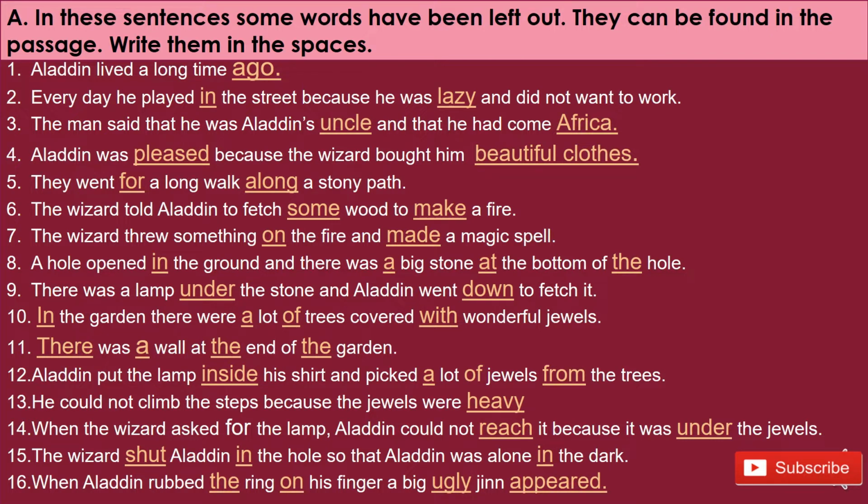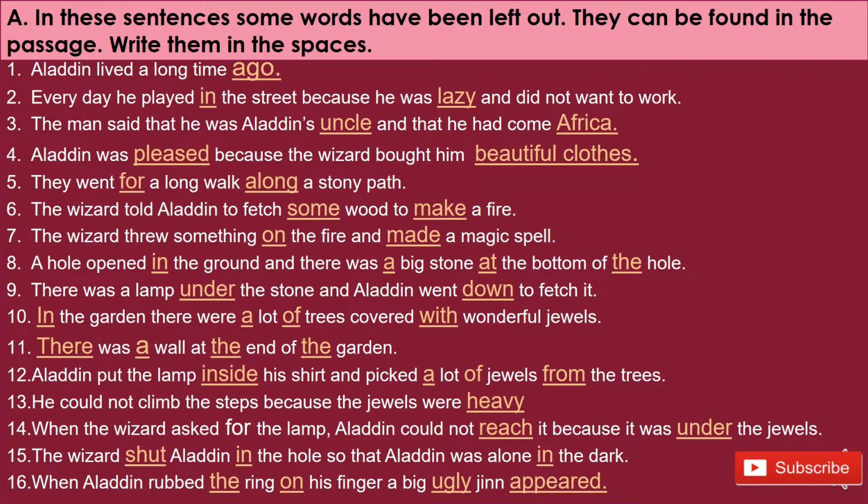The wizard told Aladdin to fetch some wood to make a fire. The wizard threw something on the fire and made a magic spell. A hole opened in the ground, and there was a big stone at the bottom of the hole. There was a lamp under the stone, and Aladdin went down to fetch it. In the garden, there were a lot of trees covered with wonderful jewels.